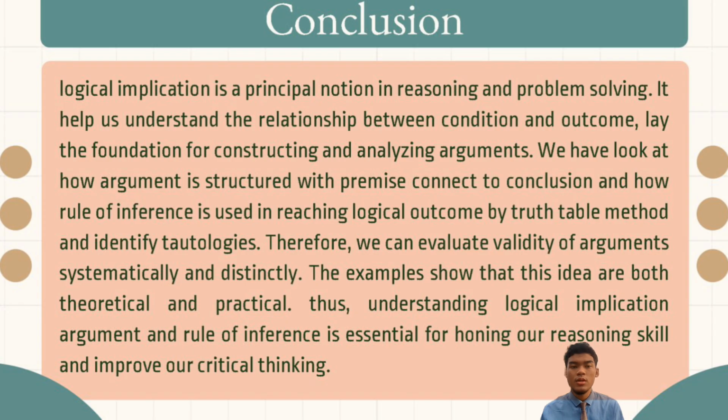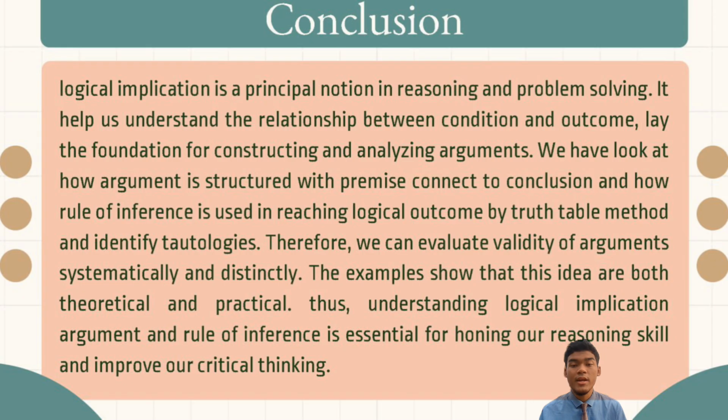In conclusion, logical implication is a principal notion in reasoning and problem solving. It helps us understand the relationship between condition and outcome, laying the foundation for constructing and analyzing arguments. We have looked at how an argument is structured, with premises connected to a conclusion, and how rules of inference are used in reaching logical outcomes by the truth table method and identifying tautologies.